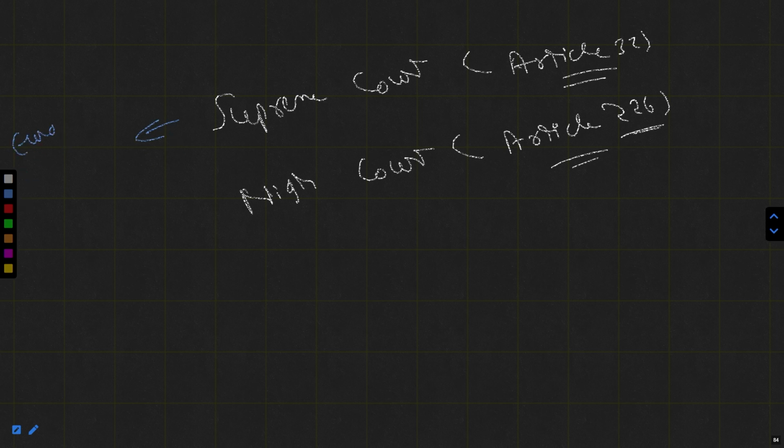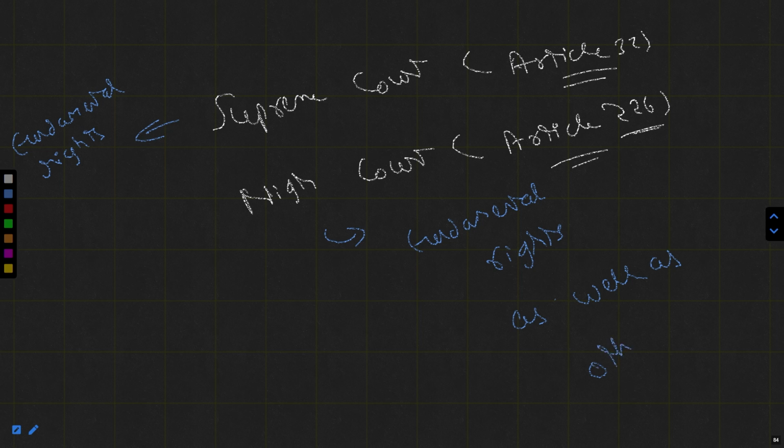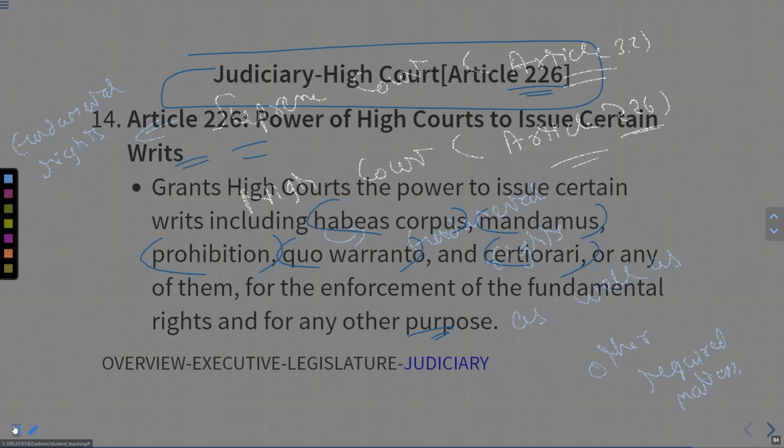The Supreme Court generally may issue the writs only for fundamental rights, but the High Court is able to issue the writs for the fundamental rights as well as other required matters. Alright. So remember this thing. Supreme Court, fundamental rights. High Court, Article 226 for this one. Supreme Court for this one. Okay.